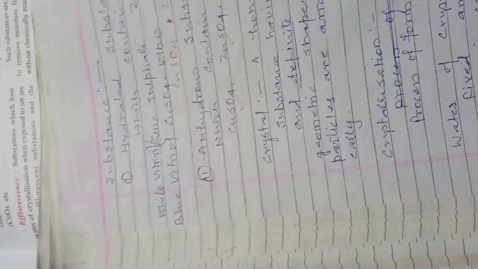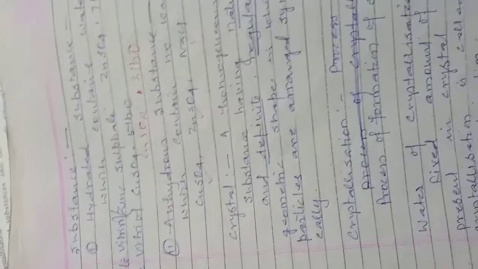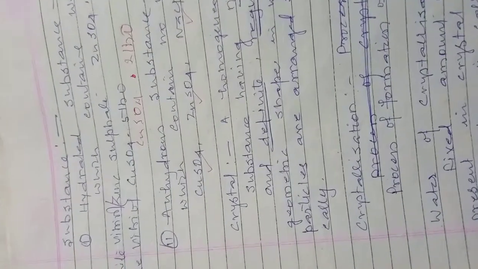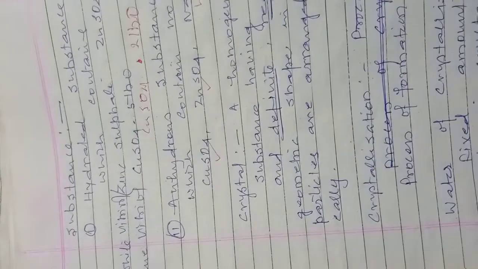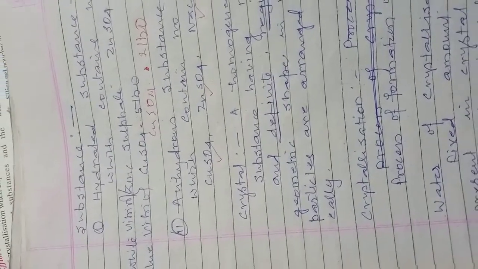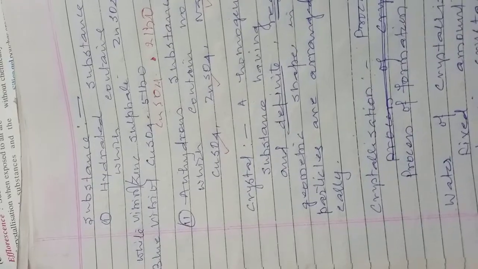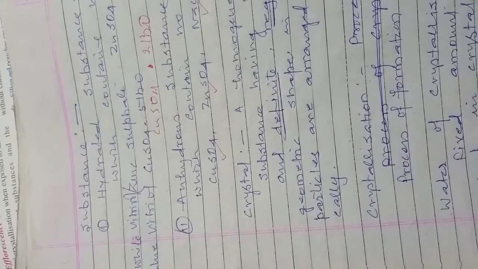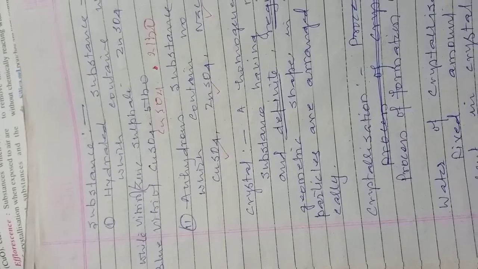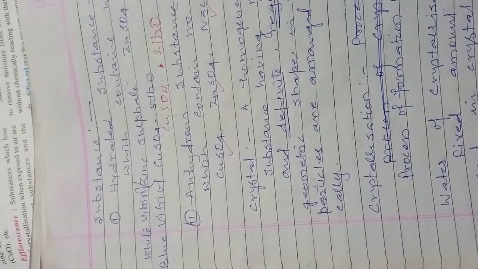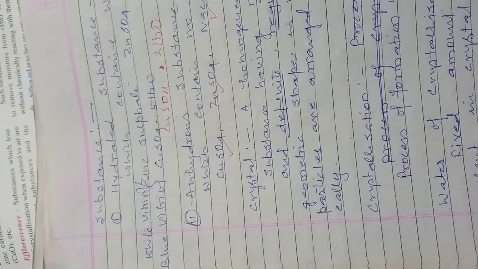So what is water of crystallization? A definite, fixed amount of water present in the crystal during crystallization. At the time the crystal is formed, when the crystals are hot, all the water vapors evaporate.